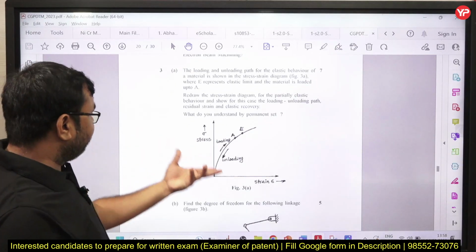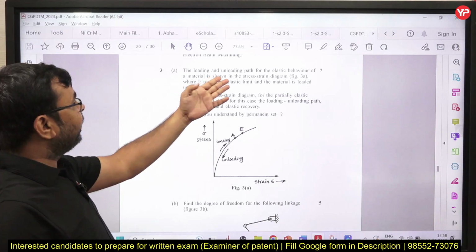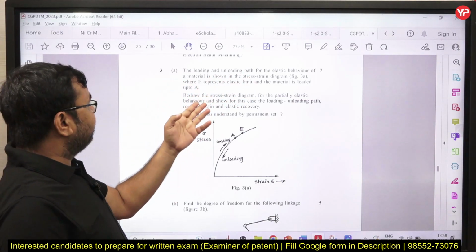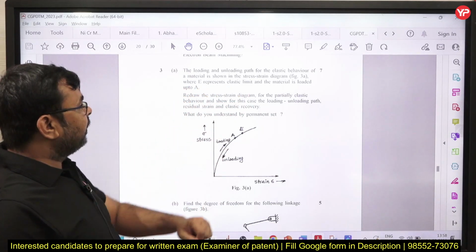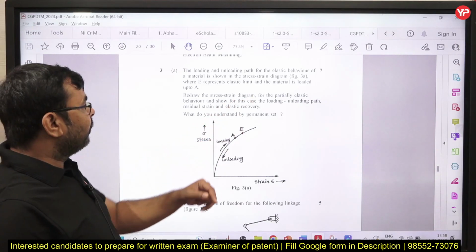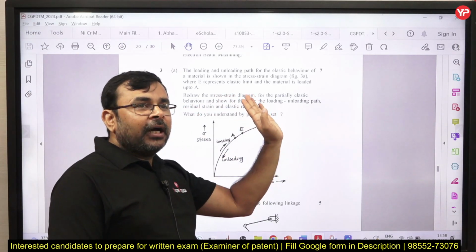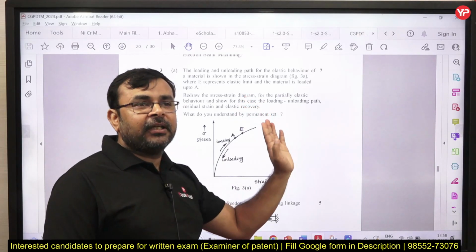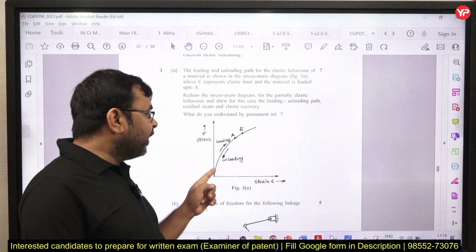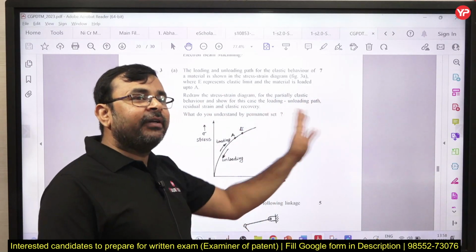Similarly, if I talk about the stress strain curve, the loading and unloading path of the elastic curve is given here, and a stress strain curve is given. A represents the elastic limit and the material is loaded up to A, and redraw the stress strain diagram. What we need to do: first we apply load up to a certain plastic deformation, and then the curve follows like this, and if we unload and then load again, we need to draw how it behaves.